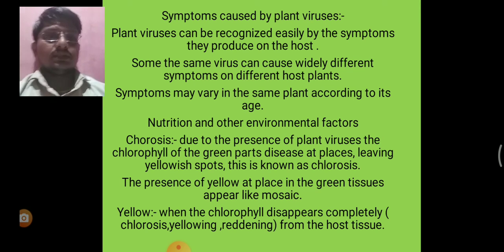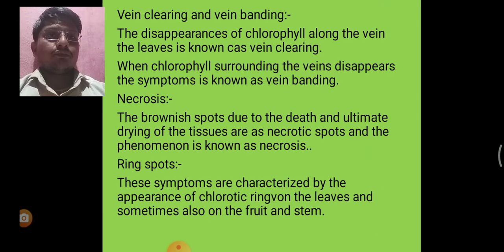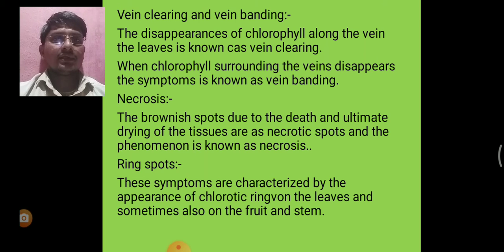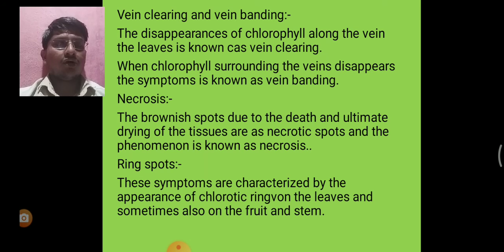Next one is vein clearing and vein banding. The disappearance of chlorophyll along the veins of the leaves is known as vein clearing. When chlorophyll surrounding the veins disappears, the symptom is known as vein banding.